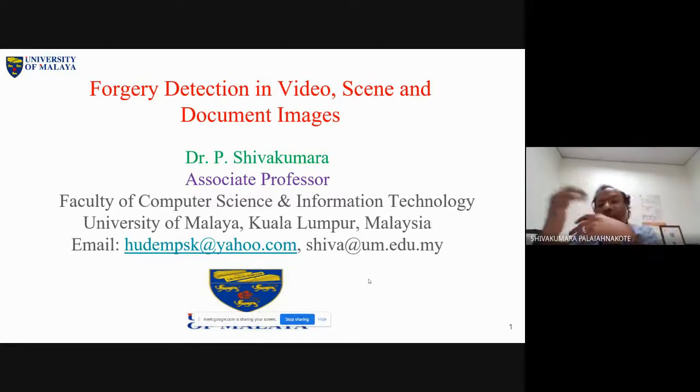Now that is the point. How can we say there is a forgery here? We don't recognize, we don't understand anything. We are just trying to look for where something has changed. That means we are trying to look for some kind of distortions created by forgery operations. That is the basis. You take any forgery, including documents and whatever I am discussing today.